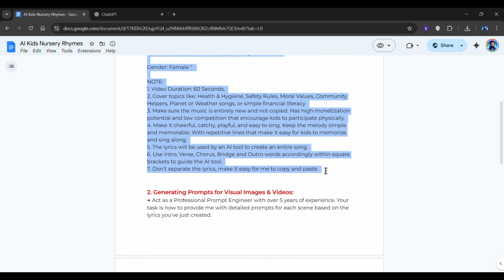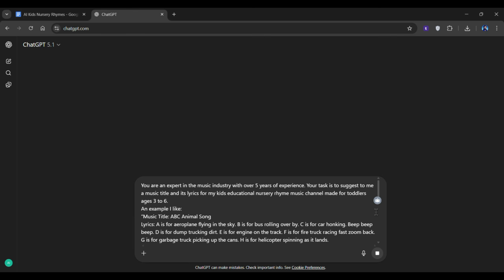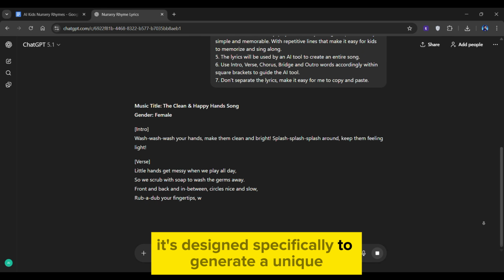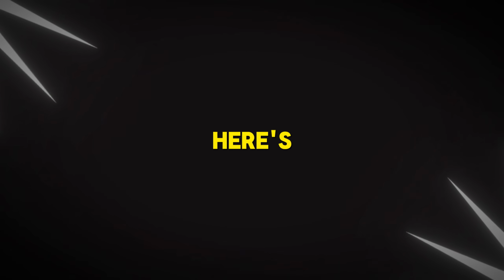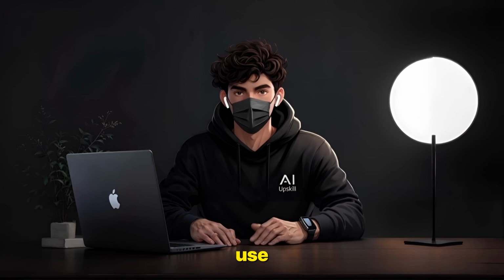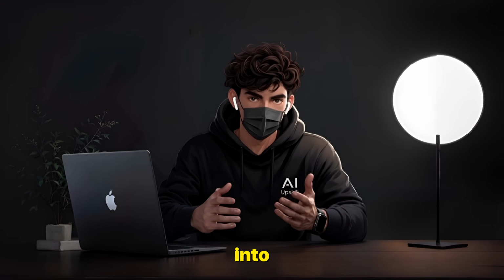For now, simply copy the first prompt and paste it into ChatGPT. It's designed specifically to generate a unique and complete song with a title and proper structure. Now here's where the real magic happens. It's time to use an AI tool to transform those lyrics into a complete song.